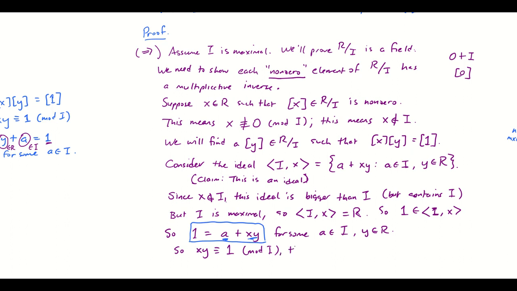Thus, the congruence class of X times the congruence class of Y mod I is equal to the congruence class of 1.